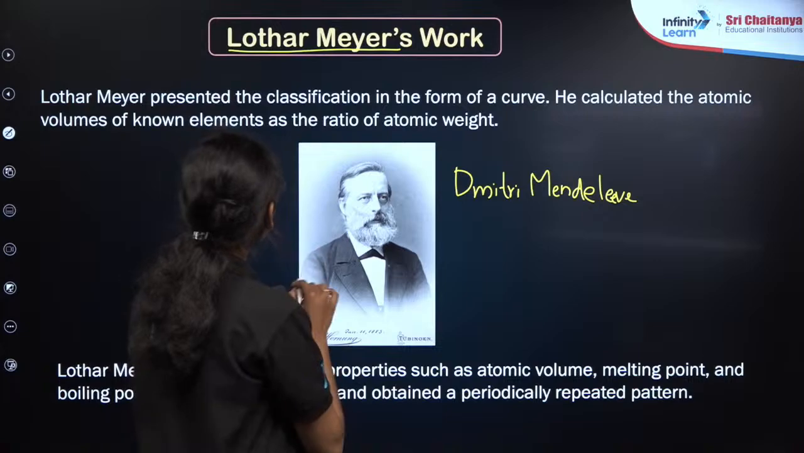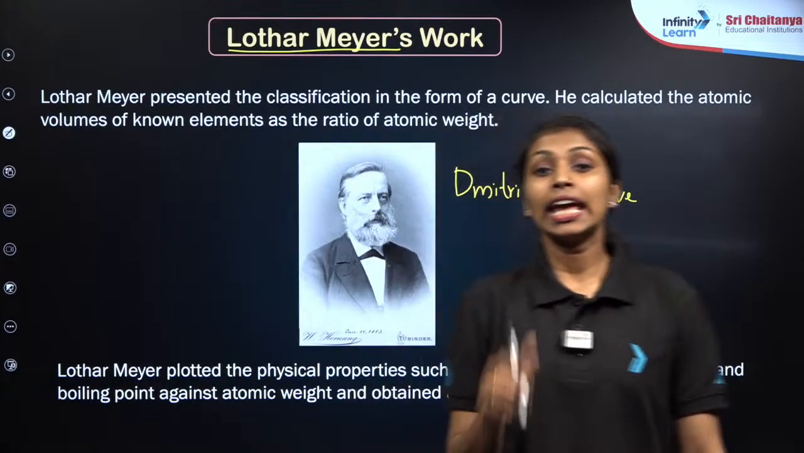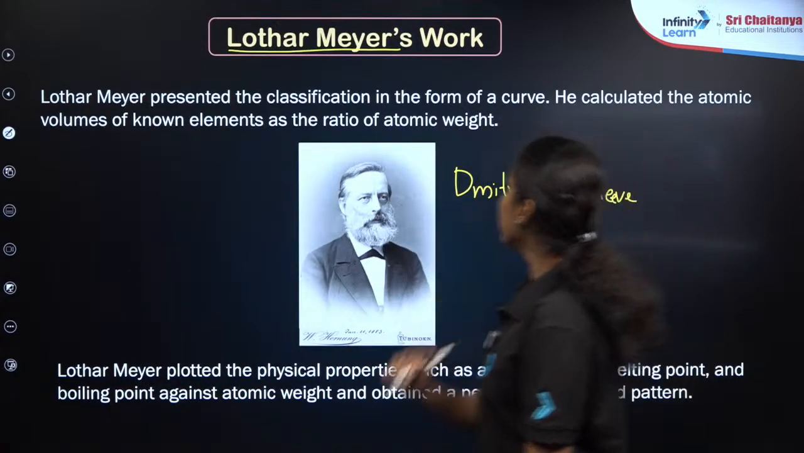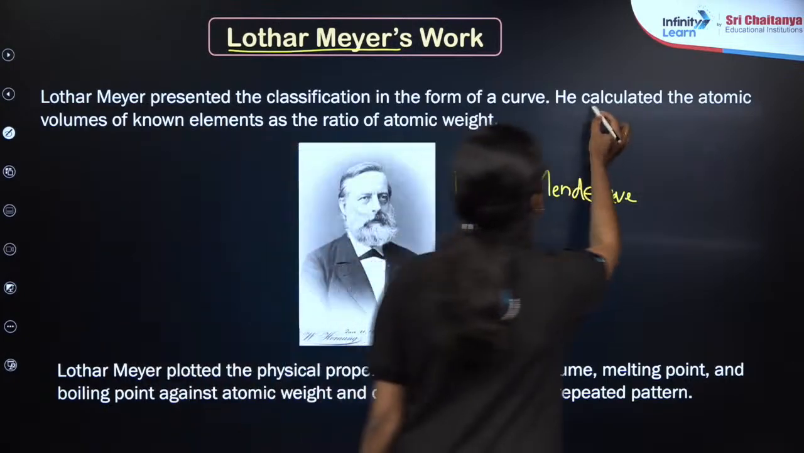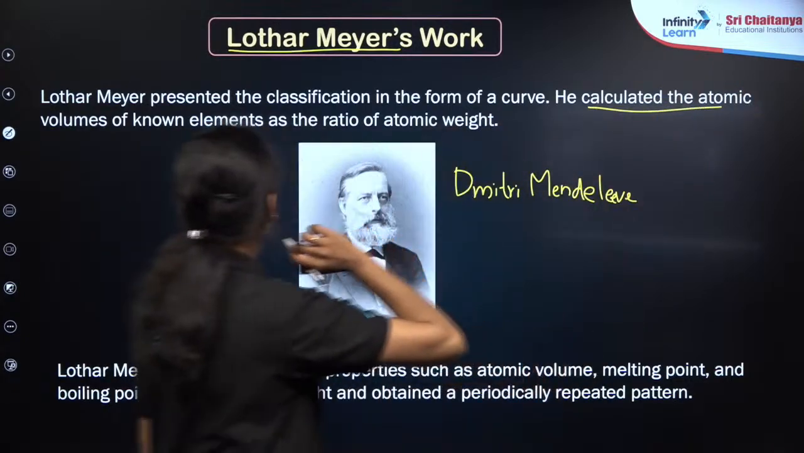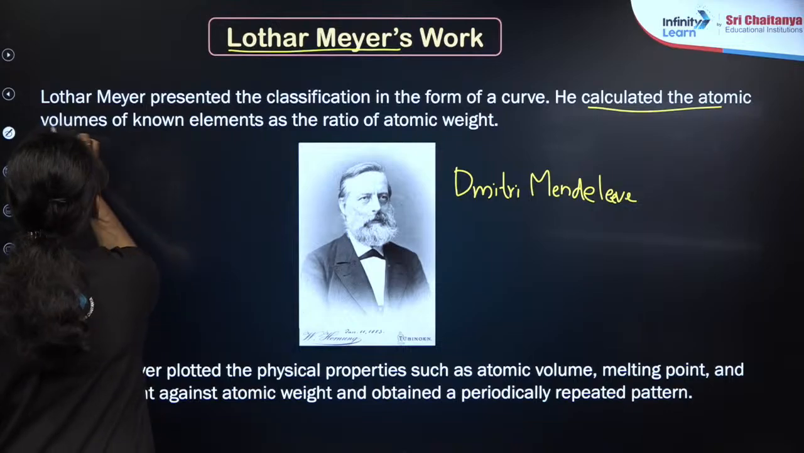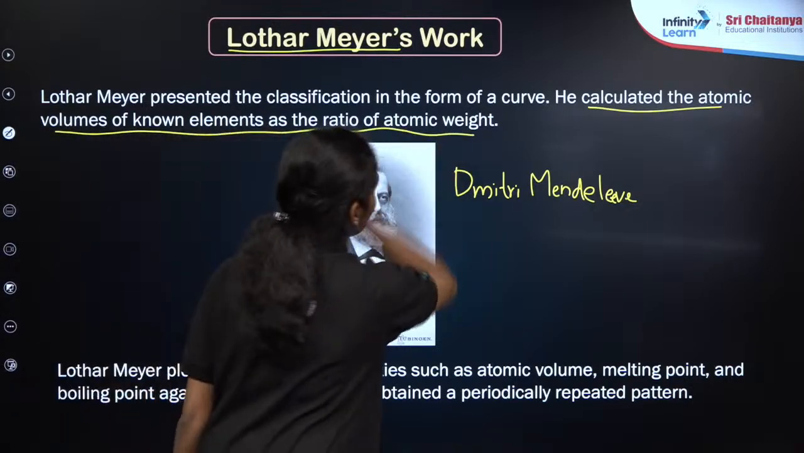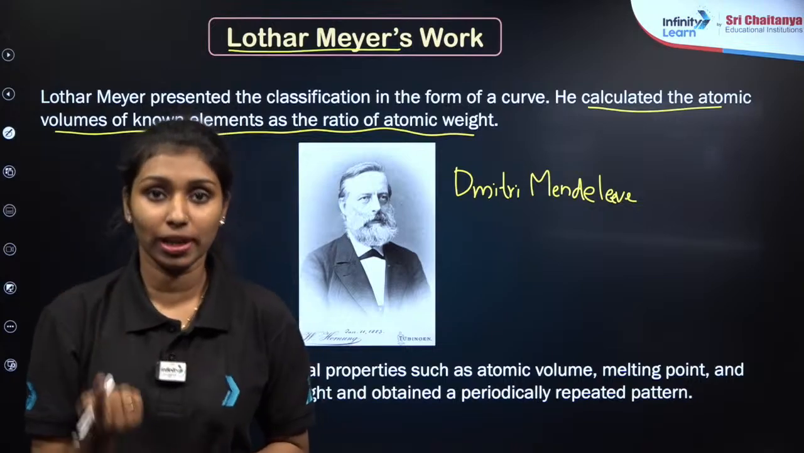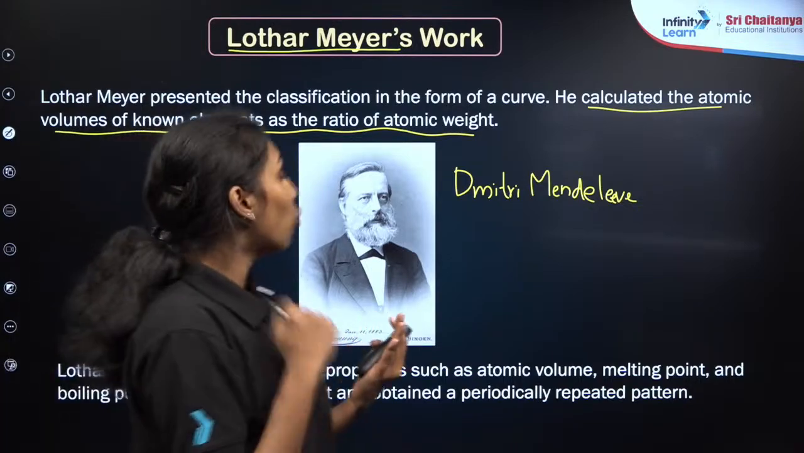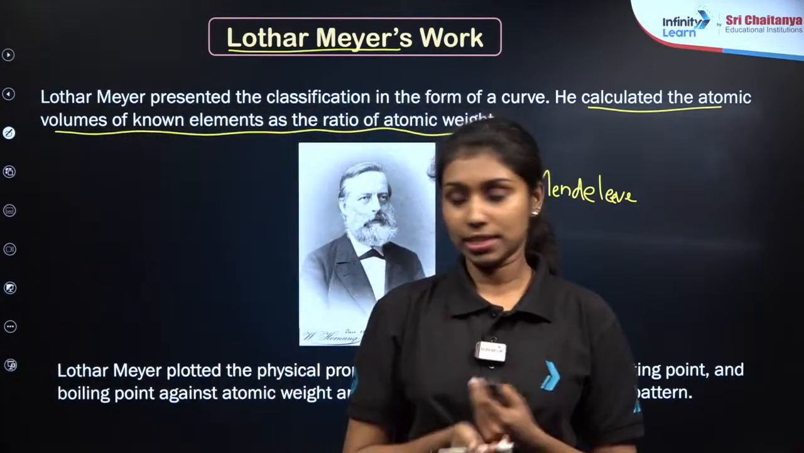We can see the classification of Dobereiner's work here. He classified the elements in the form of a curve, which means that he compared the atomic mass of elements with atomic volumes, right? He plotted a curve of atomic volume of elements against atomic weight, which means that atomic volume is a periodic property of atomic weight.